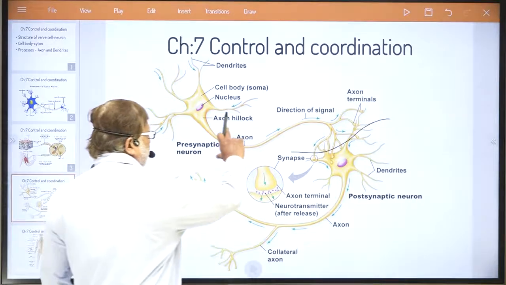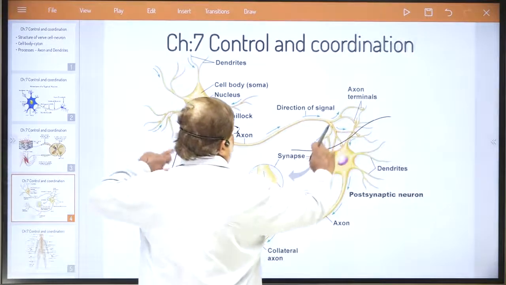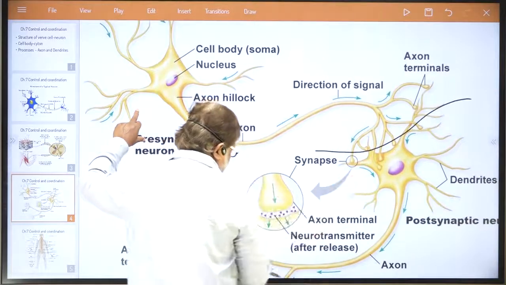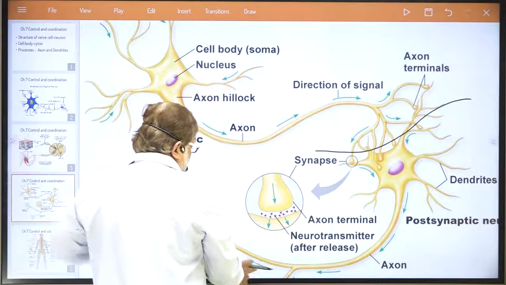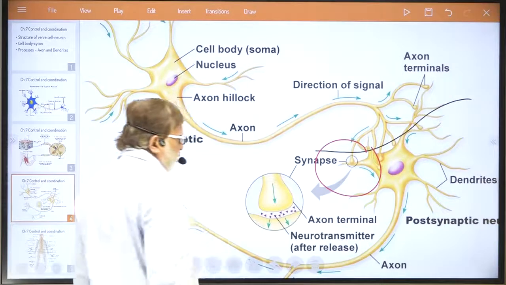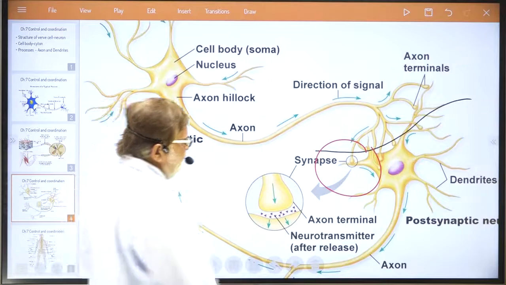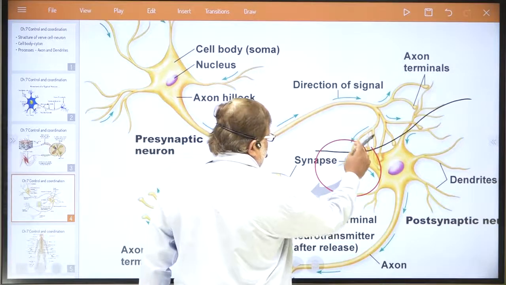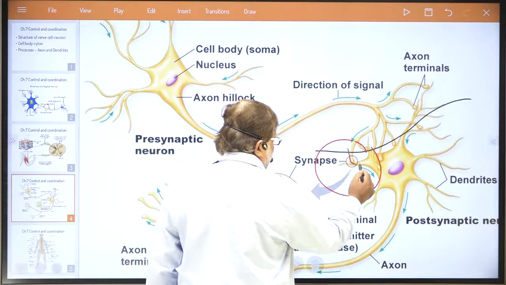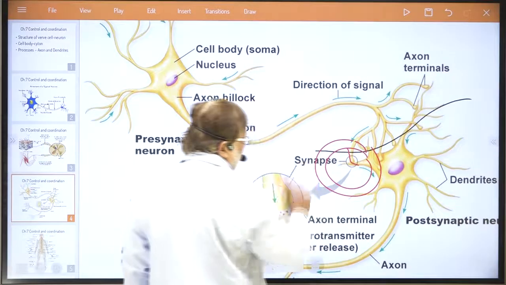One nerve cell, then another nerve cell, how they are arranged. This is very important for you to understand. That is the structure of this synapse. Here you need to concentrate on how the transfer of electric signal takes place from one nerve cell to another nerve cell.